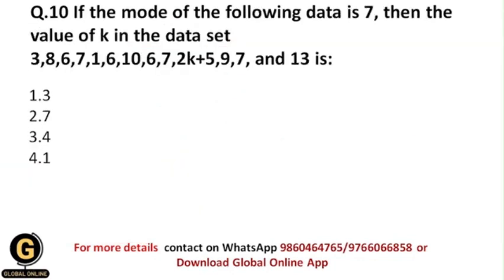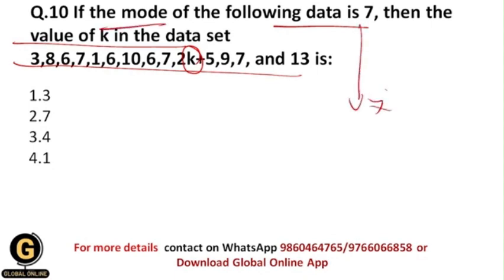Now next is, if the mode of the following data is 7, then the value of k in the data set. Now here they have given you the data set, and we need to find out the value of k, and they have given you another piece of information, which is that the value of mode is 7. Okay, it means that 7 is the most frequently occurring value in the whole data set. So let us see how many times 7 has occurred. So 1, 2 and 3 times. Now let us see if there is another number which has occurred 3 times over here.